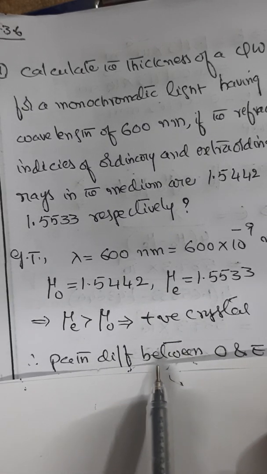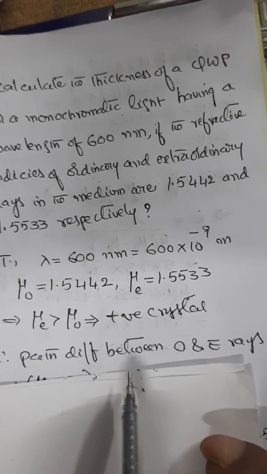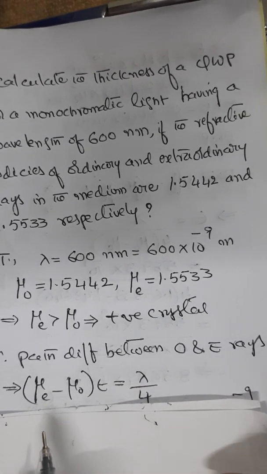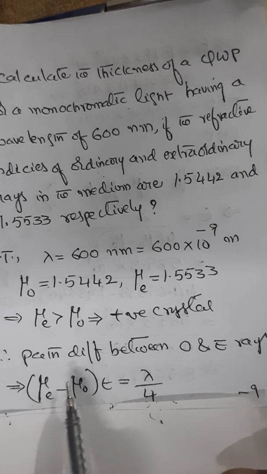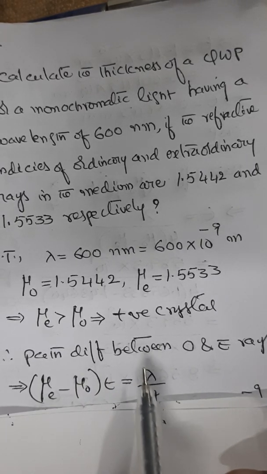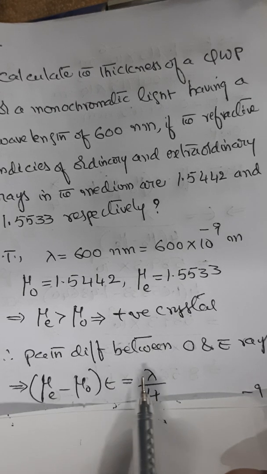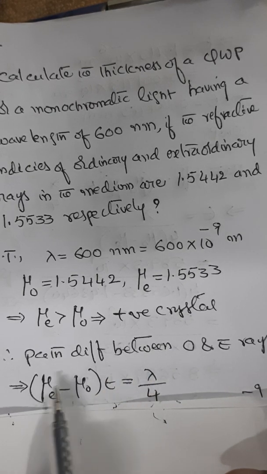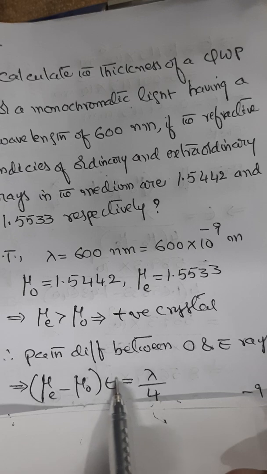Therefore, the path difference between the ordinary and extraordinary rays can be written as mu E minus mu O into thickness T, which is equal to lambda by 4. Here lambda, mu O and mu E are given; only T is to be found.